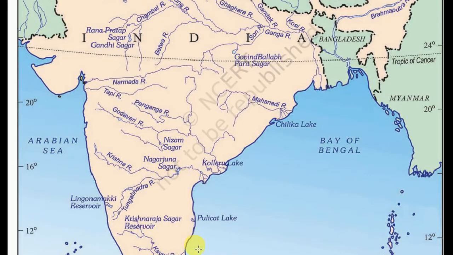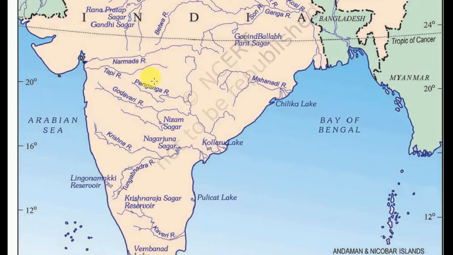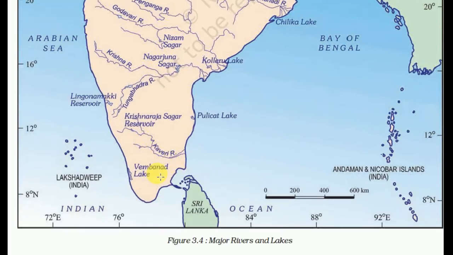This is the Mahanadi. It comes from Chhattisgarh to Odisha. And this is the Godavari. It comes from Maharashtra, then some parts of Madhya Pradesh, and Odisha and Andhra Pradesh. This is the Krishna river, this is the Kaveri river.